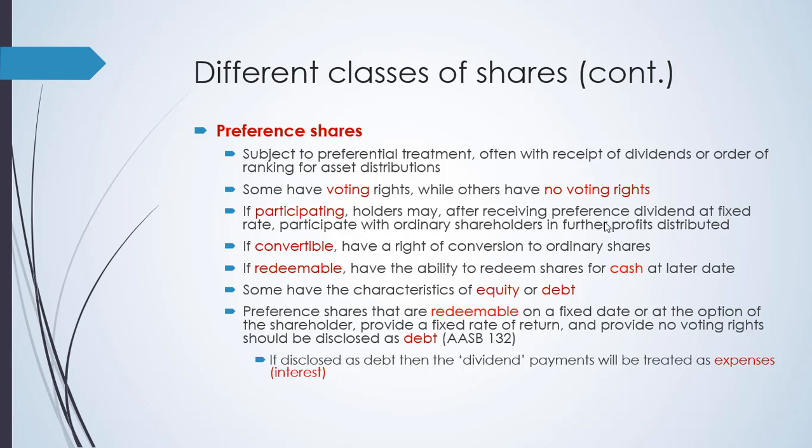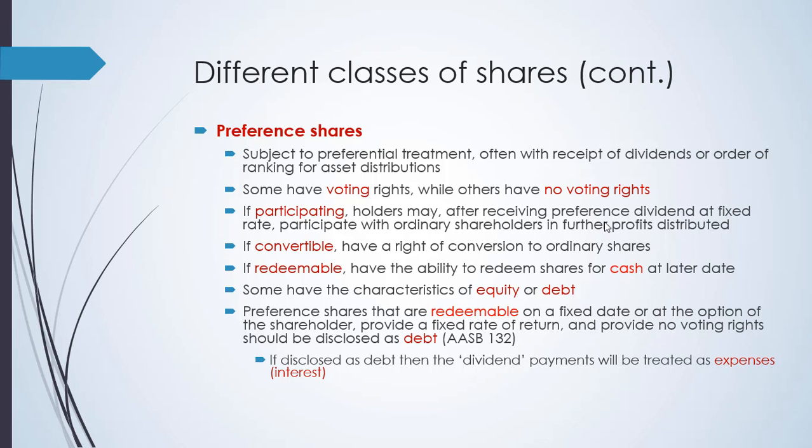When you talk about participating, the preference shareholders can receive dividends at a fixed rate and also can participate with ordinary shareholders in profits distribution. So which means they can receive certain dividends at a fixed rate, and at the same time they can also share some profits distributed by the company to other shareholders.